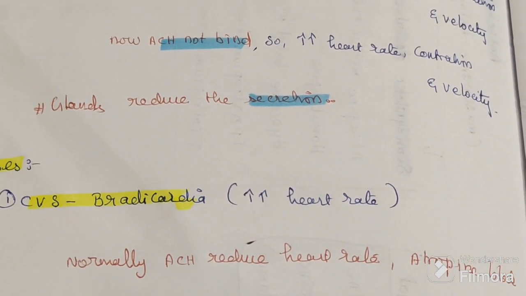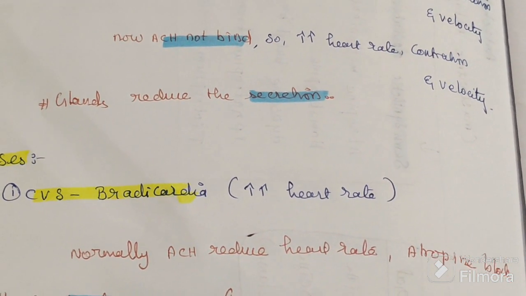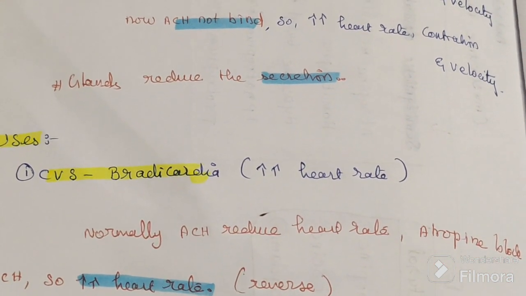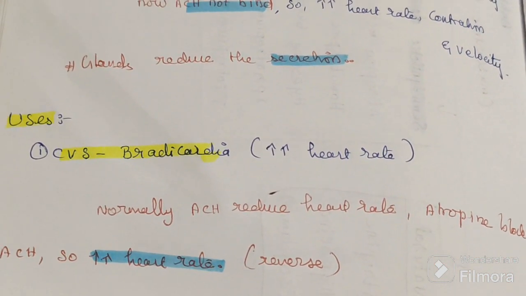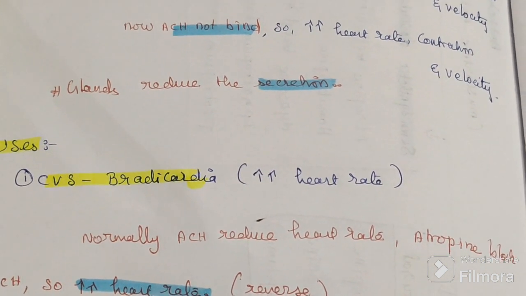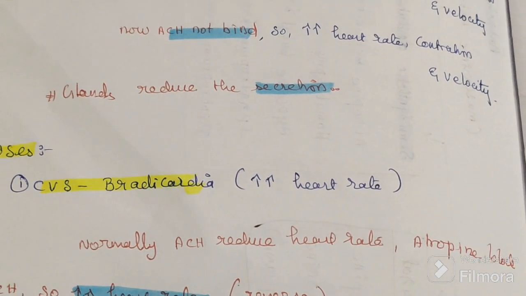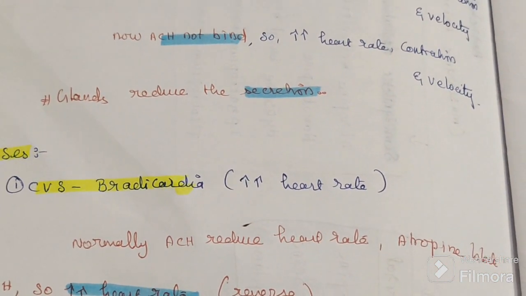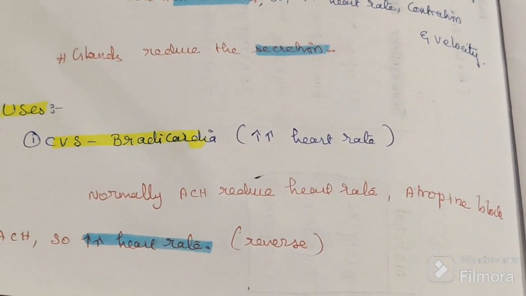Normally acetylcholine reduces the heart rate. Atropine blocks acetylcholine, so it increases the heart rate. So if the patient is having bradycardia, give atropine, it increases the heart rate.